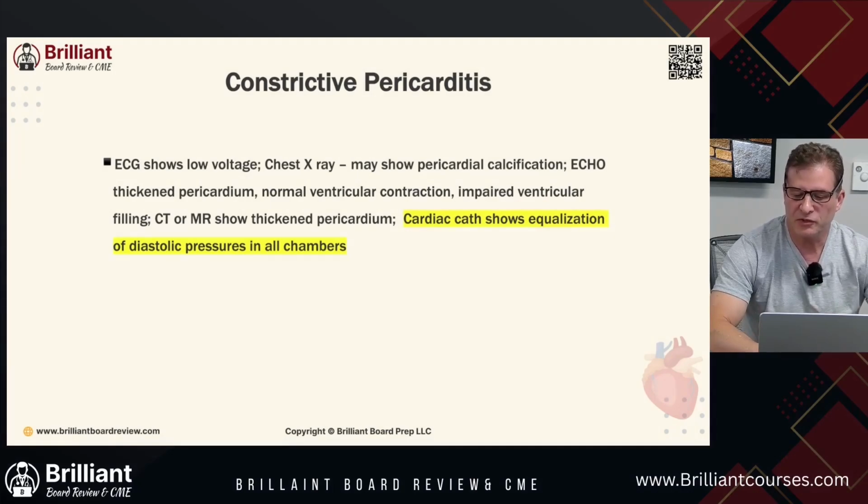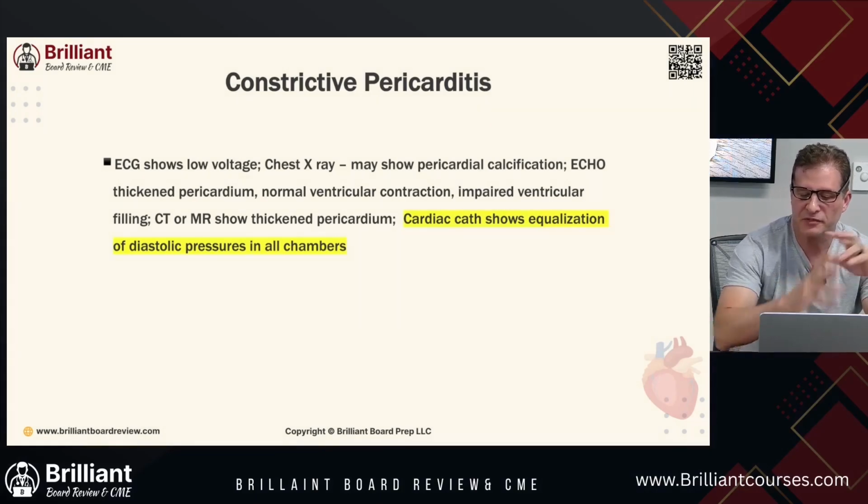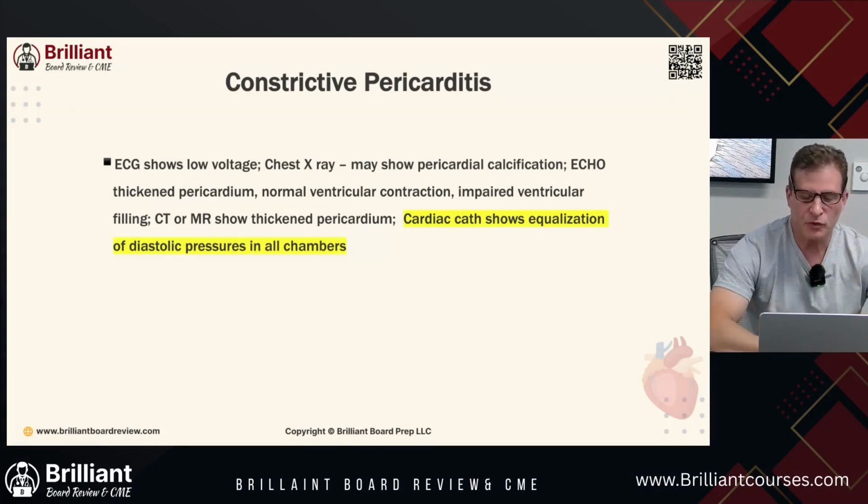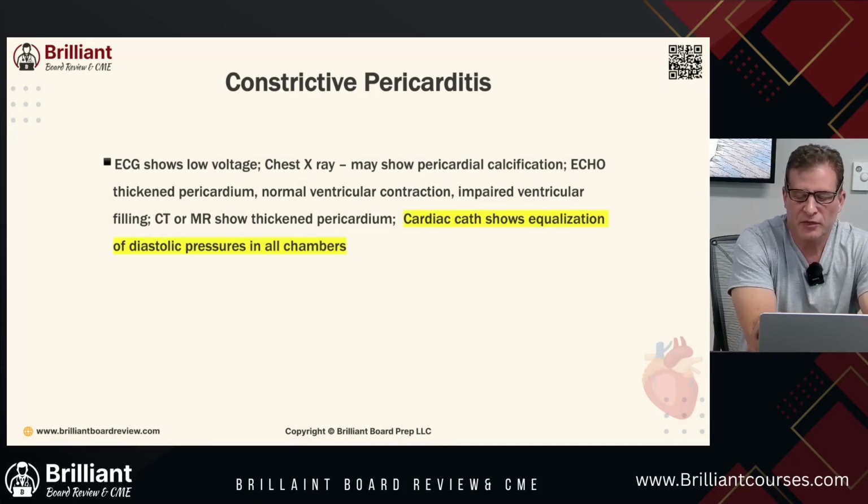Pericardiectomy is the only effective treatment in chronic constrictive pericarditis. This is indicated in patients with New York Heart Association Class 2 and Class 3 heart failure symptoms. You can use loop diuretics, but you need to avoid overdiuresis, as we discussed. So cardiac catheterization shows equal diastolic pressures in all chambers in constrictive pericarditis. Where is this also seen? Cardiac tamponade. You can have similar findings in restrictive cardiomyopathy and severe tricuspid regurgitation.